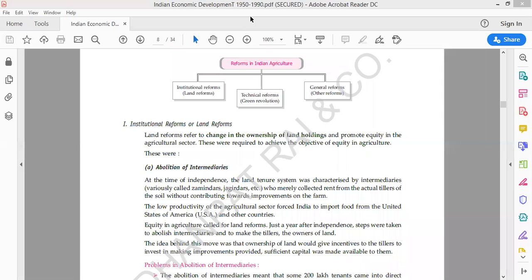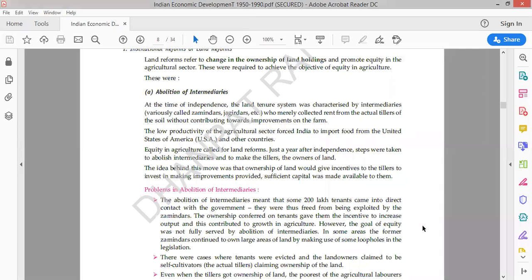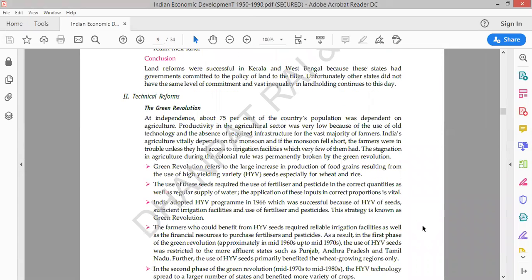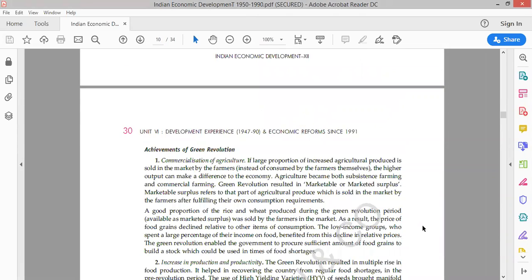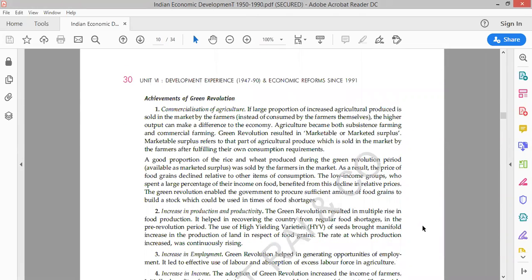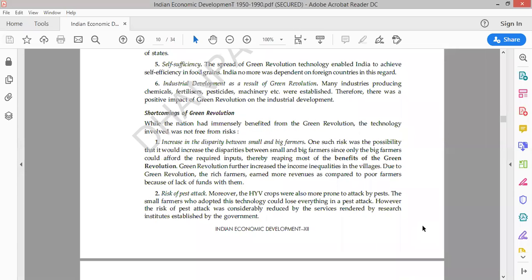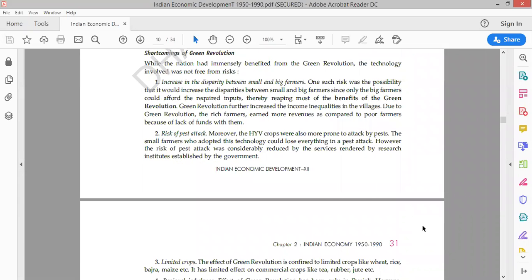Okay, so this we have already covered. We have covered the land reforms, the agrarian reforms means changes in agriculture, land reforms done. Then we have covered the technical reforms also. In the last class we did what are the achievements of green revolution, where the benefit was received, and what are the shortcomings of green revolution. That also we have covered.